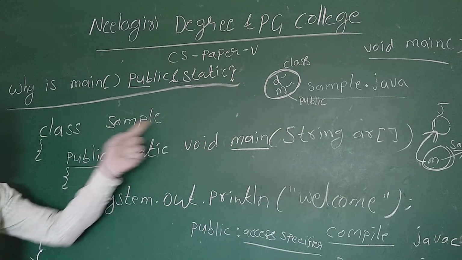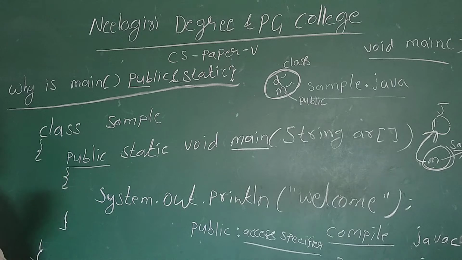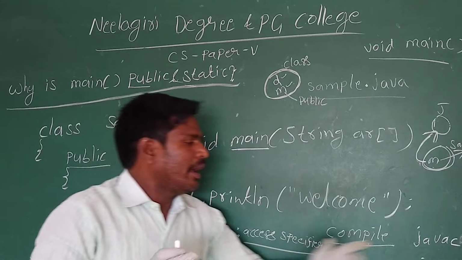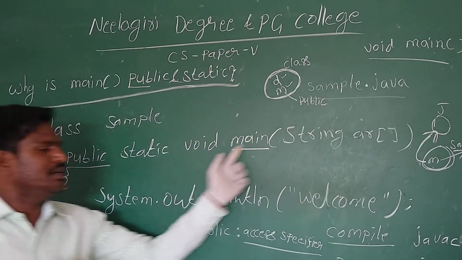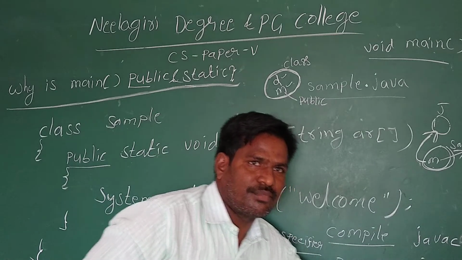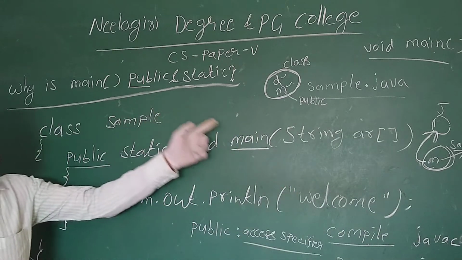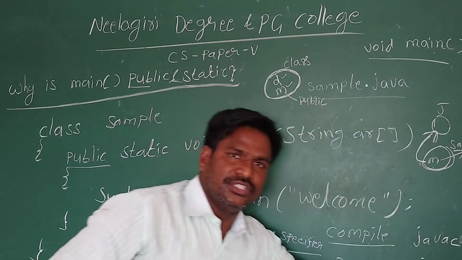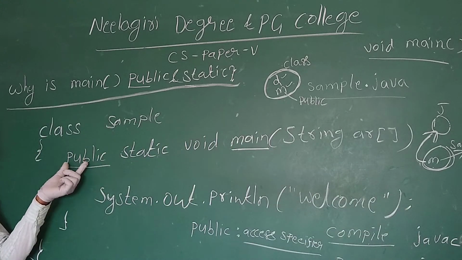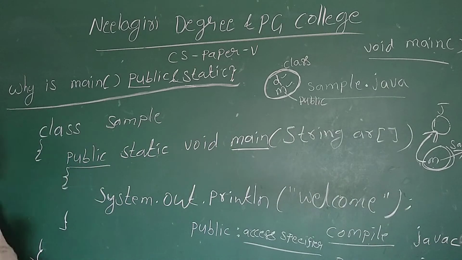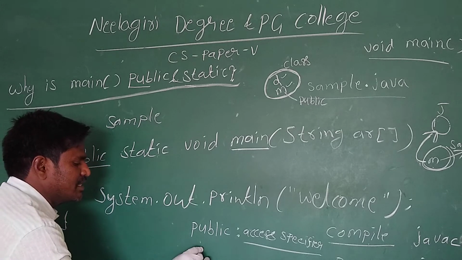Simply, why is main public? To enable accessing of the main method by the JVM. That is the reason why we have to declare the main as public. Next, the second thing is static.